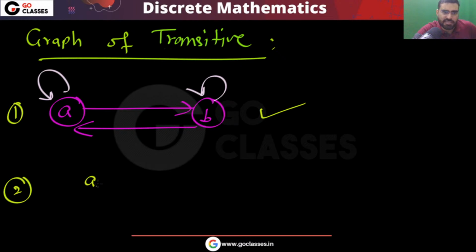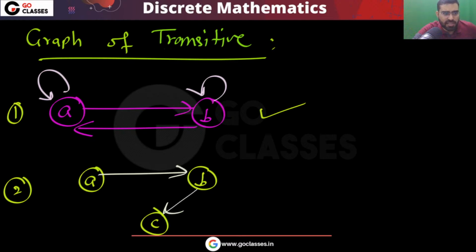The second case is you have a, you have b, you have c, and let's assume that from a you have b, from b you have c, then this arrow must also be there. Okay, so this is another case. These are some cases where I am telling you how to check for transitivity.